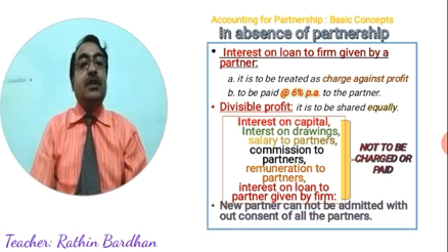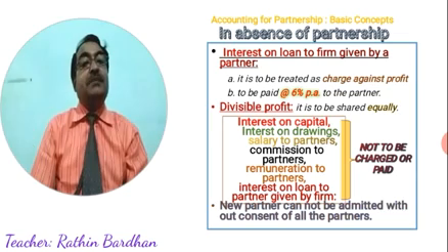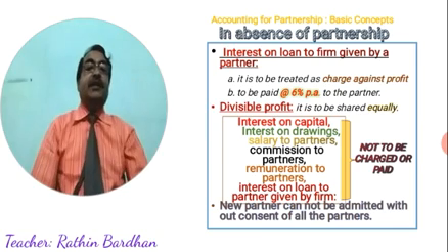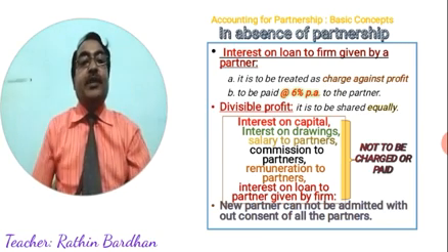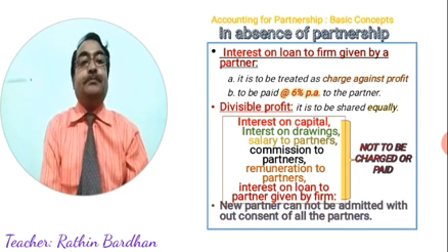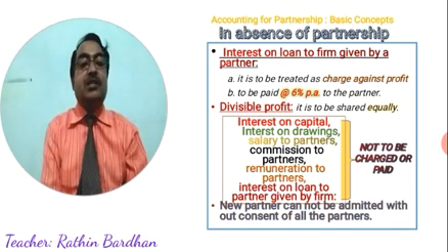It means, first of all, this applies only if the partnership deed is absent. And second, interest on loan is to be treated as a charge against profit. It means whether there is profit or loss in the firm, anyhow that particular partner is entitled to receive interest on loan at 6% per annum. But remember, this is when a partner is providing a loan to the firm. If the firm is providing a loan to a partner, then there is no provision at all. In that case, interest on loan is not to be charged.